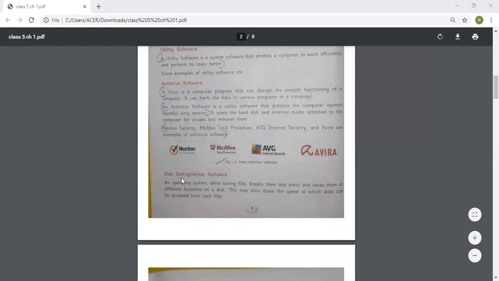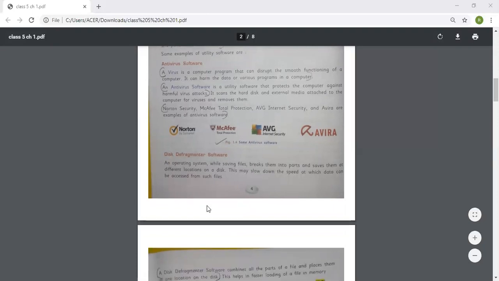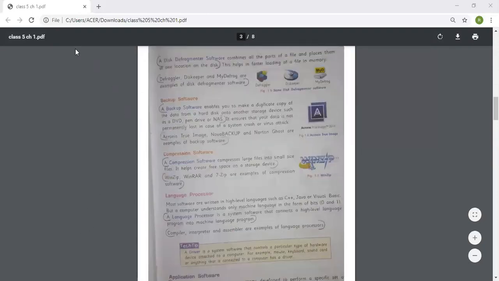Disk defragmenter software. An operating system, while saving files, breaks them into parts and saves them at different locations on a disk. This may slow down the speed at which data can be accessed from such files. Come to the next page.